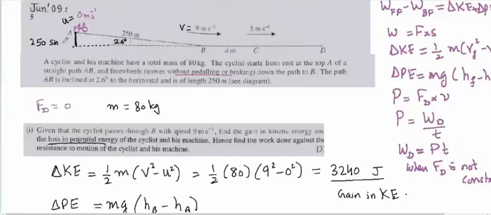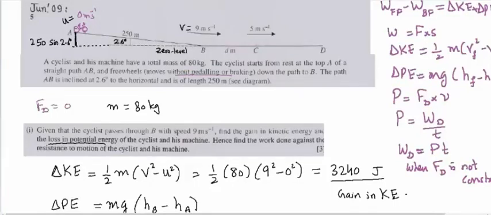This is the height of A. And the height of B we take as 0 because the ground level will be taken as the 0 level, which means the height will be measured from this level BCD.